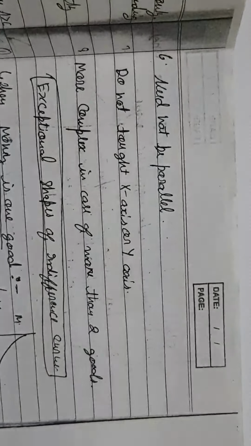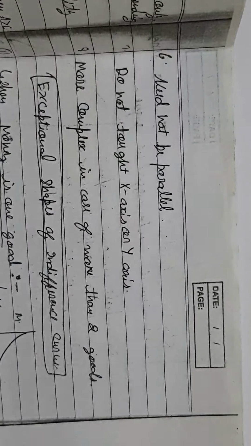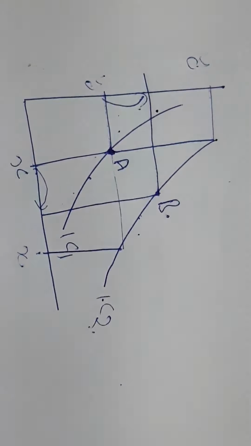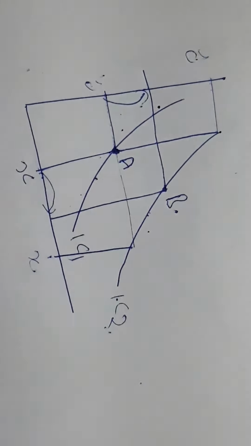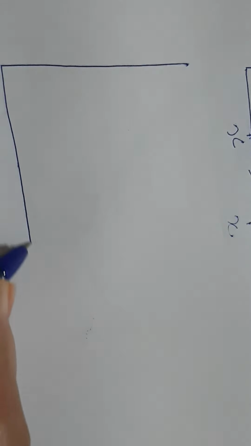Next point about the properties is that they need not be parallel. If you are a consumer and I'm asking you to reveal your preferences, meaning to draw an indifference curve map for any two commodities.